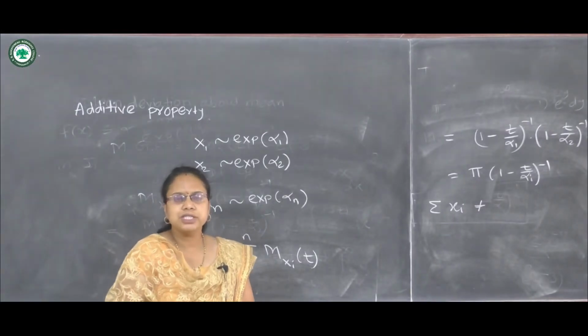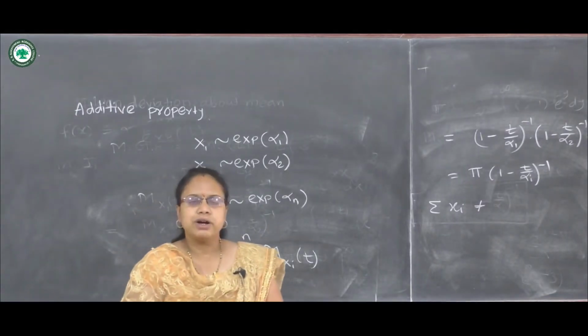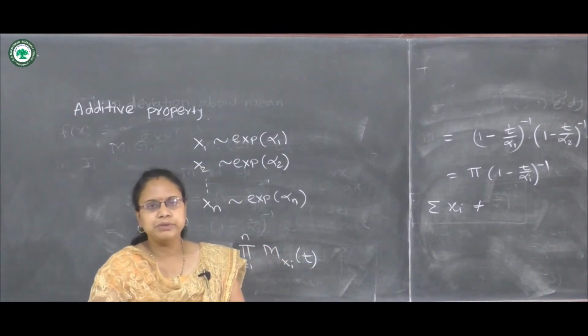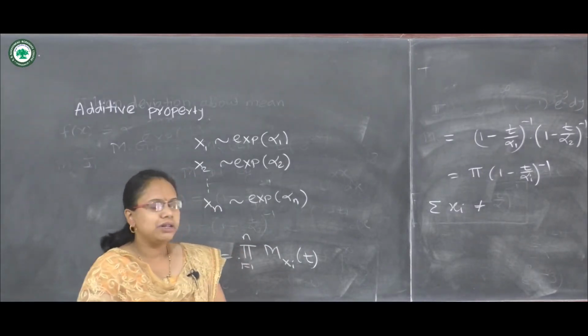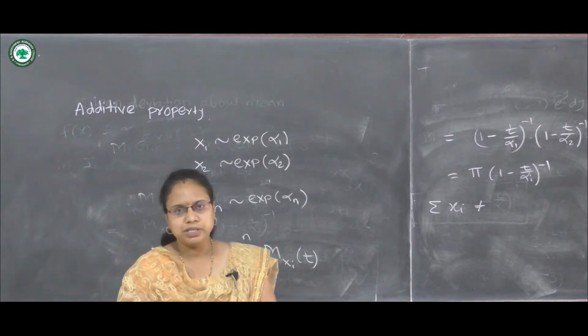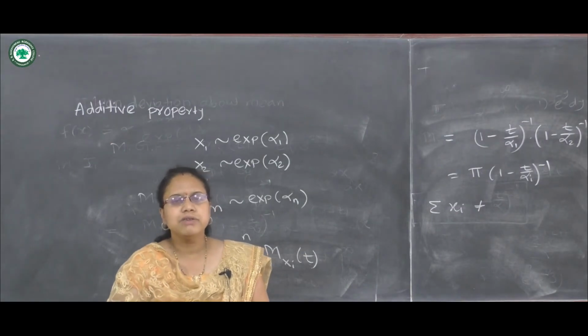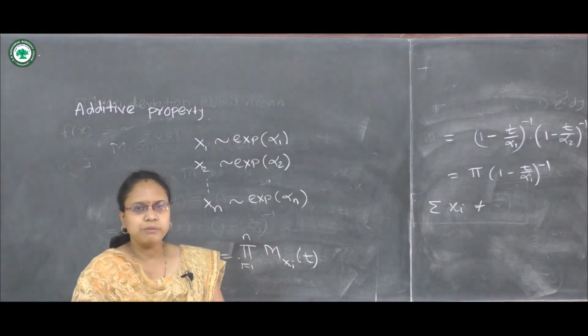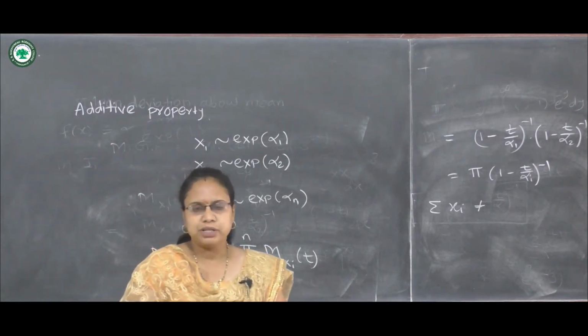So today we have seen quartile deviation, mean deviation, the relation between them, and finally we have learned the additive property of exponential distribution. In the next lecture we will see some examples and the lack of memory property of exponential distribution.